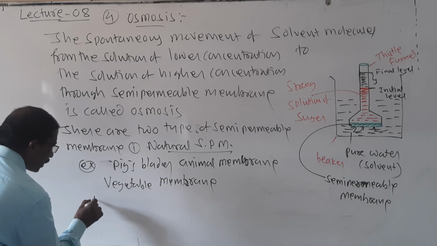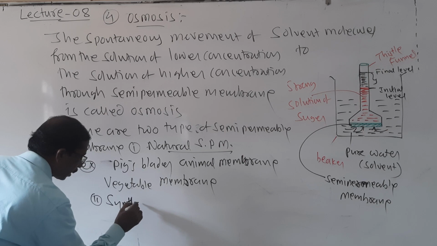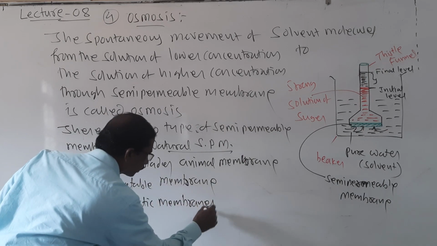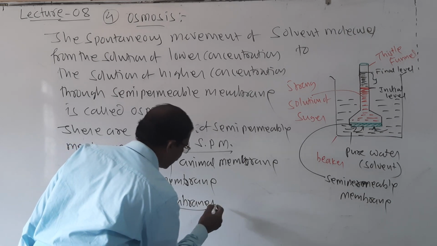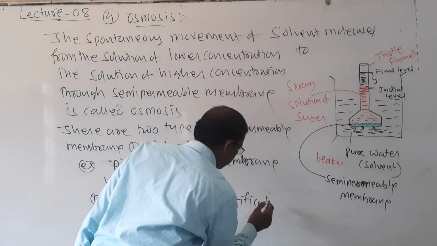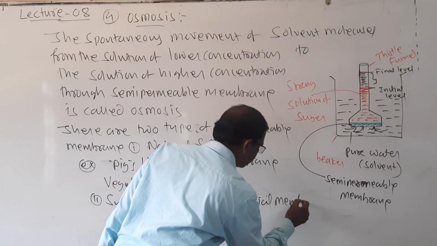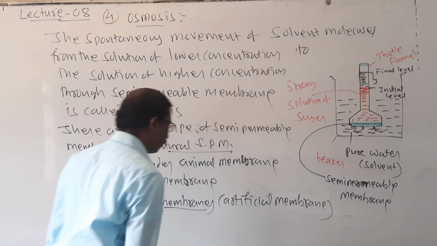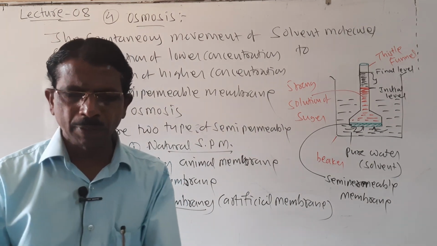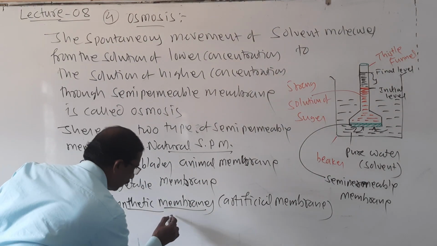And then the second one, synthetic or artificial membranes. You may also prepare this artificial membrane in the laboratory. So for artificial membrane, you may write cellophane paper.